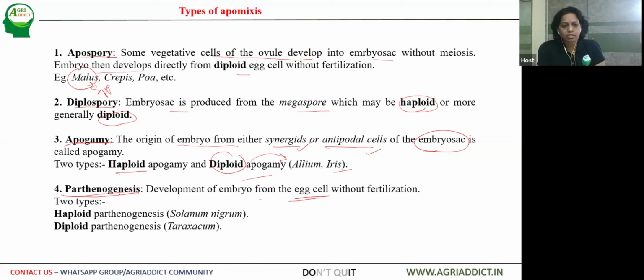But here in parthenogenesis, there is no sexual reproduction, the embryos are formed without the formation of zygote, directly from the egg cell without fertilization. This can be haploid parthenogenesis or diploid parthenogenesis. So haploid example is Solanum nigrum and diploid example is Taxus.